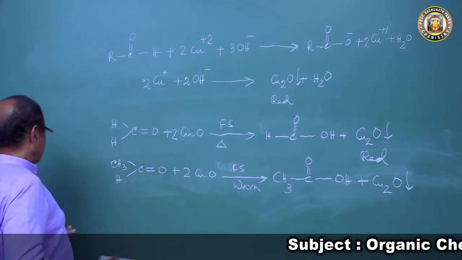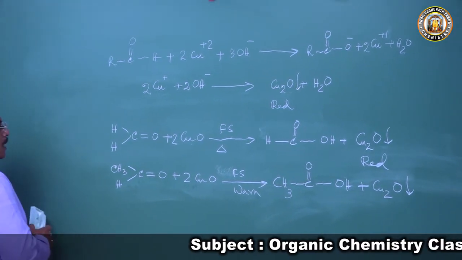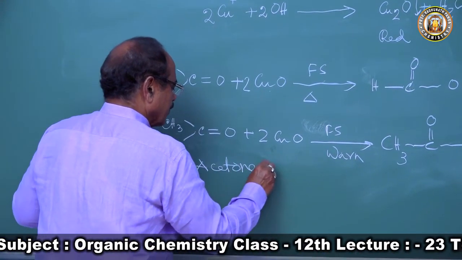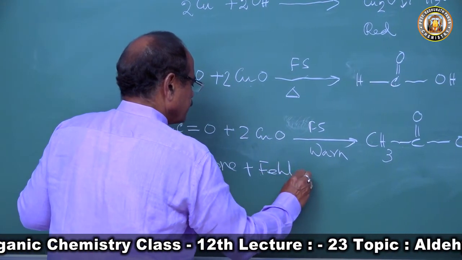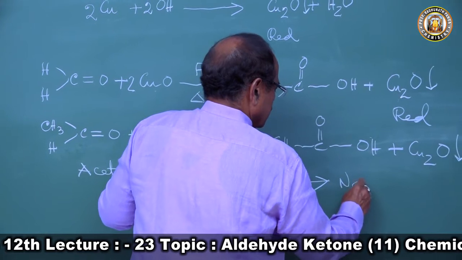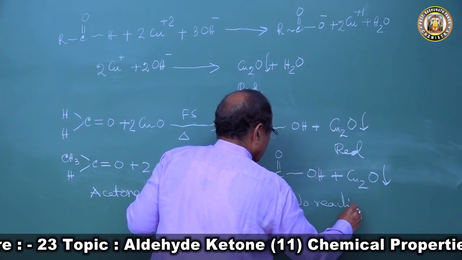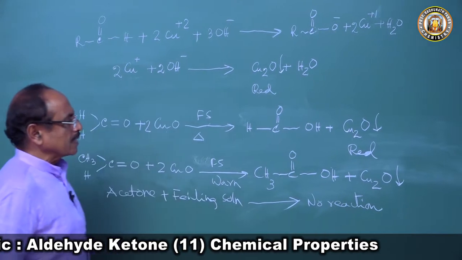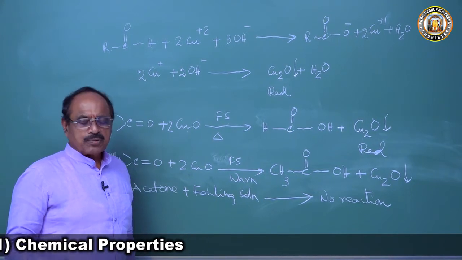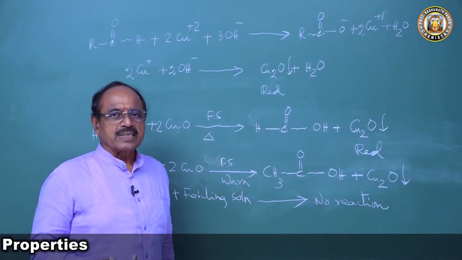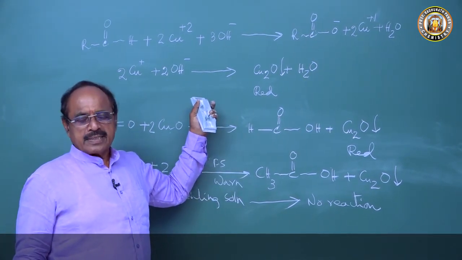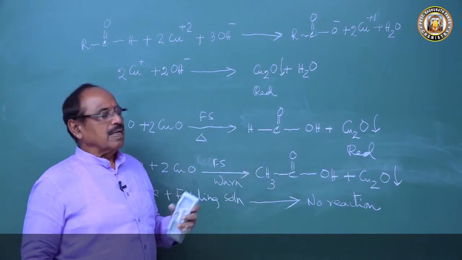Now next reaction property of aldehyde and ketone, in which ketone, now if you take acetone here and we add Fehling solution, then no reaction. So this reaction is taken as a distinguishing test for aldehyde and ketone. A question may come, give two chemical tests by which you can distinguish aldehyde from ketone. One, we will write the Fehling solution. Second, we write the Tollens reagent, silver mirror test, which we have discussed in our last class.